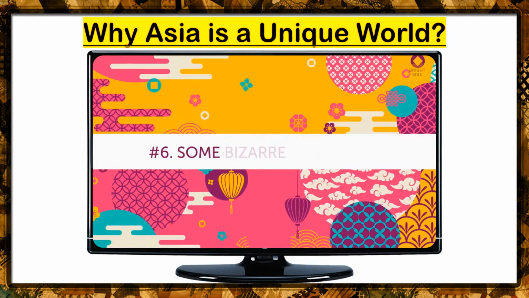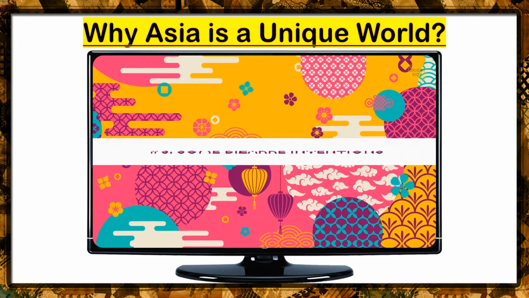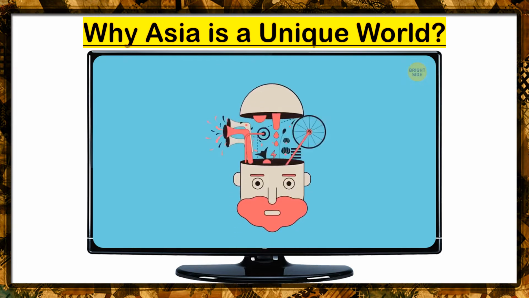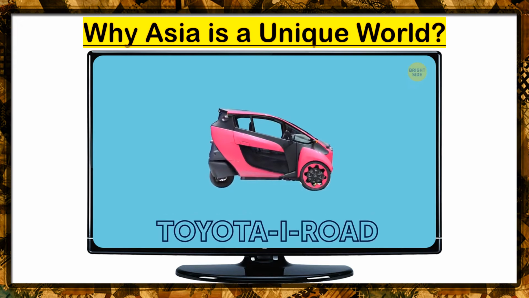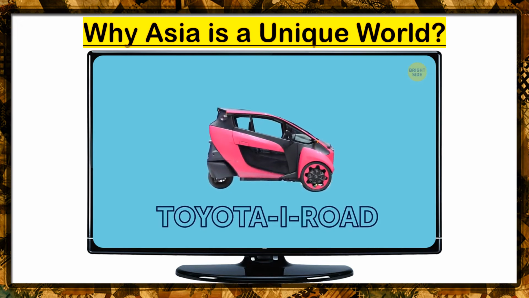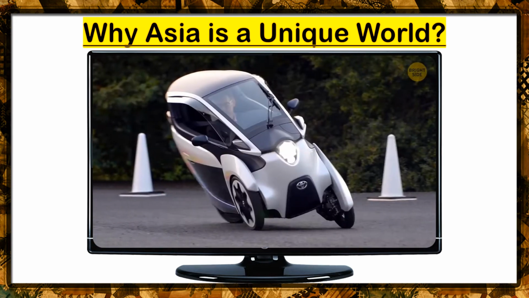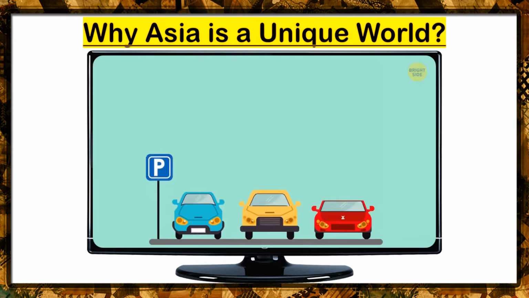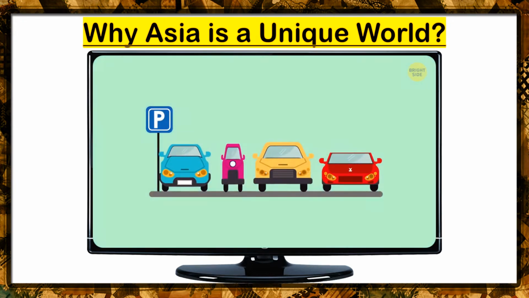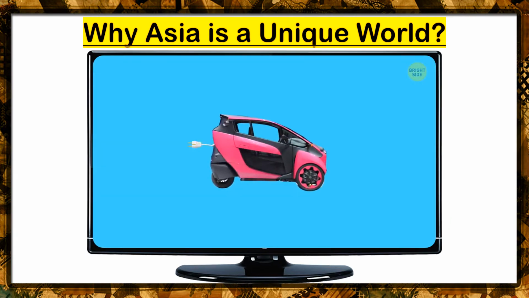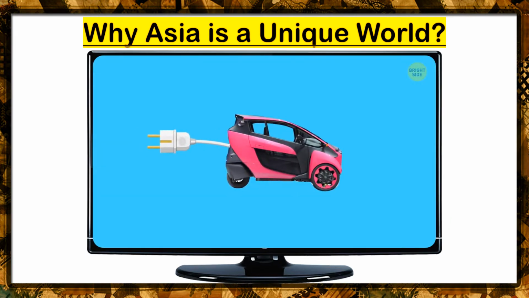Number 6. Some bizarre inventions. Asia has some weird inventions that you might be interested in owning. Japan's Toyota i-Road is a combination of a car and a motorcycle. This little futuristic transportation device can fit into any parking space without trouble, and I'm sure it'll be a head-turner wherever you go. It's also electric, so no need for gas money.